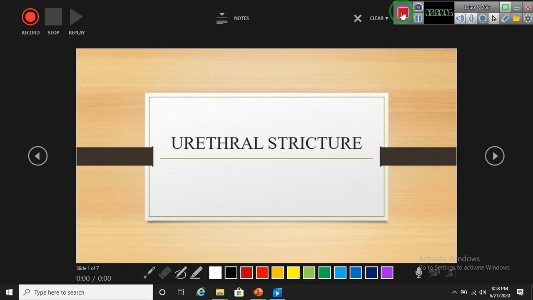Urethral stricture. Urethral stricture is the narrowing of the urethral meatus and the urethra.